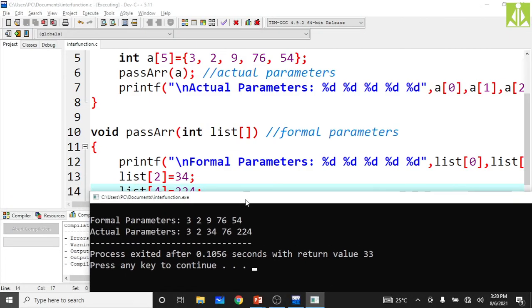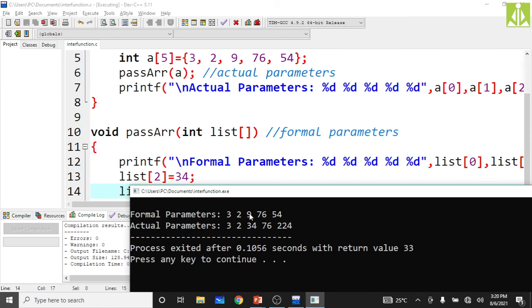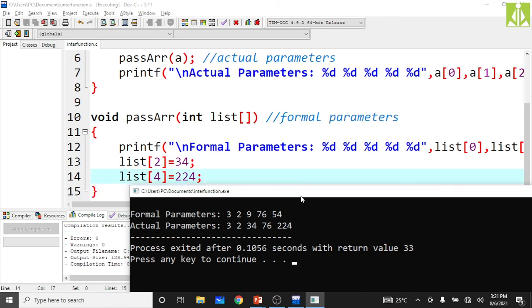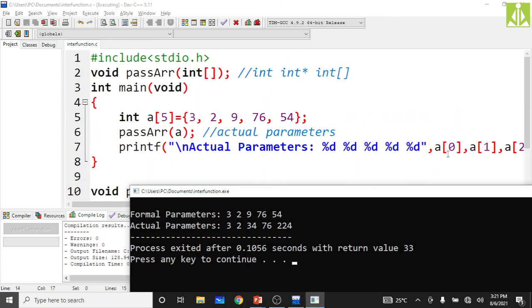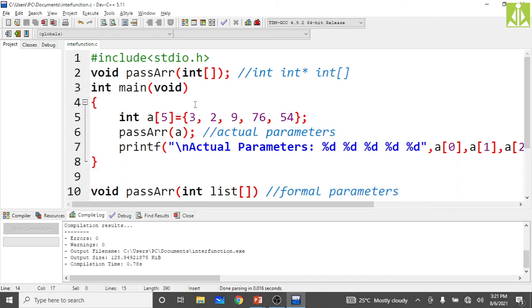As you can see, 76, yeah, 9 we modified, isn't it? List of 2 we modified. So when you are modifying list of 2, indirectly what is happening? The actual parameter is getting modified. 9 is getting modified and you are getting 34. And when you are modifying list of 4, indirectly A of 4 is getting modified. In place of 54, we are getting 224. Likewise, you can even pass the entire array, the whole array as an argument to the function.